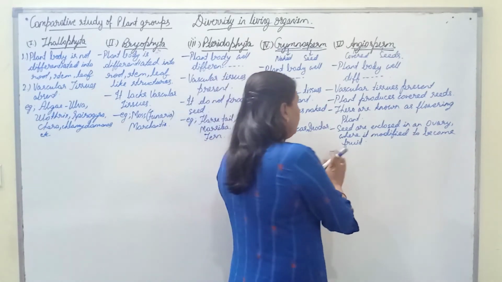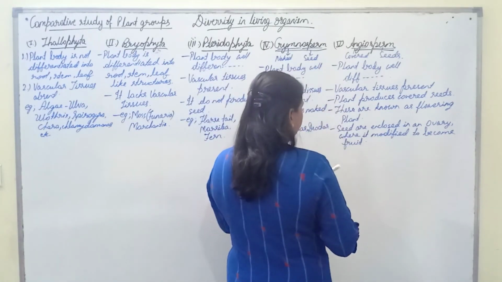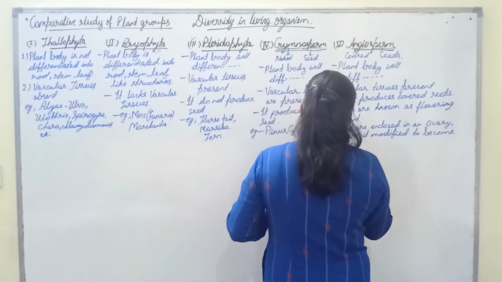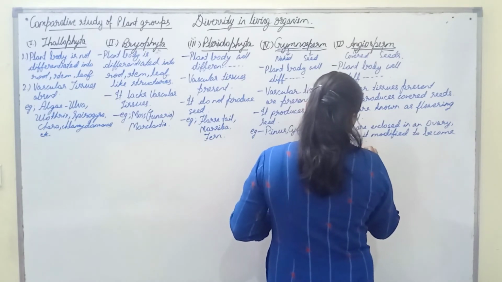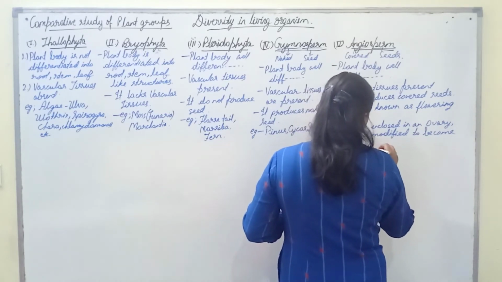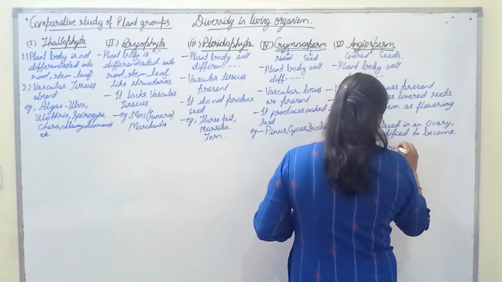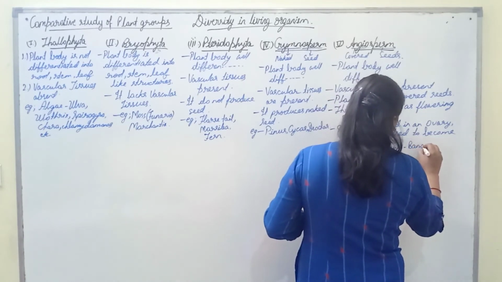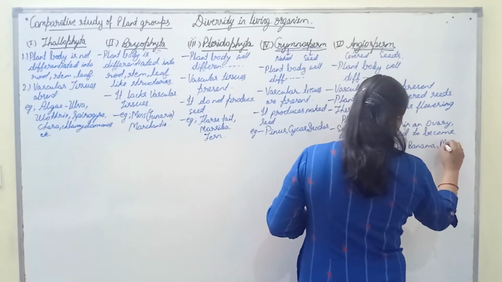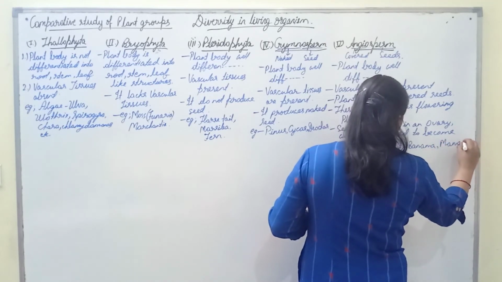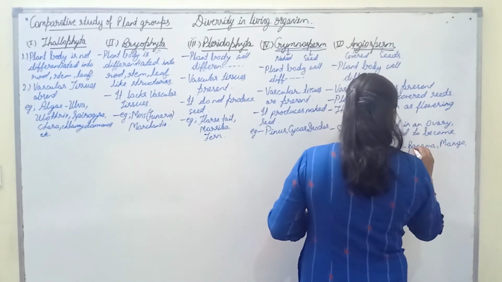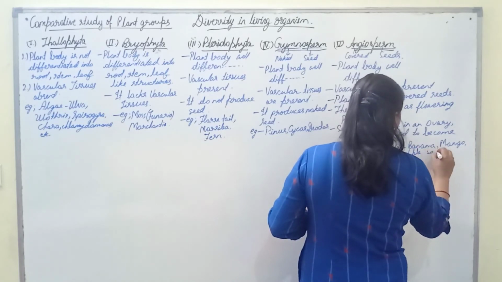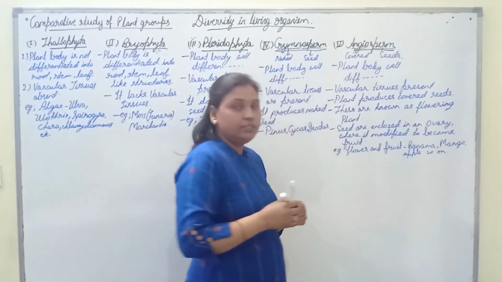So, examples of angiosperm are colorful flowers and fruits like banana, mango, apple, and so on.